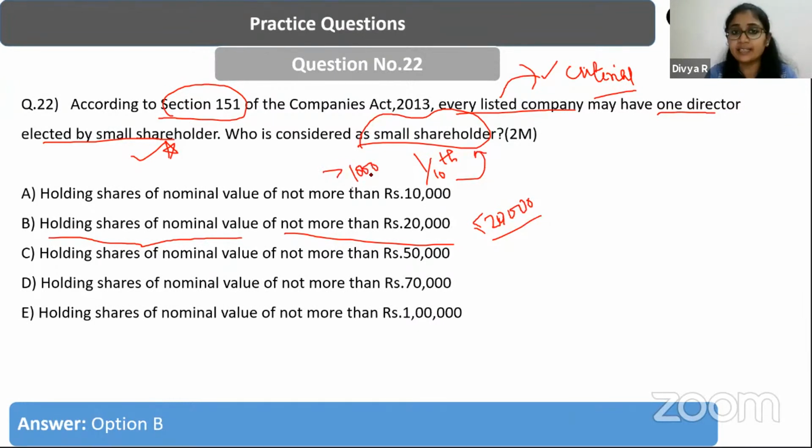That is when they can have a right in electing one director. And who is going to be considered a small shareholder? One whose nominal value is not more than 20,000 rupees, right?